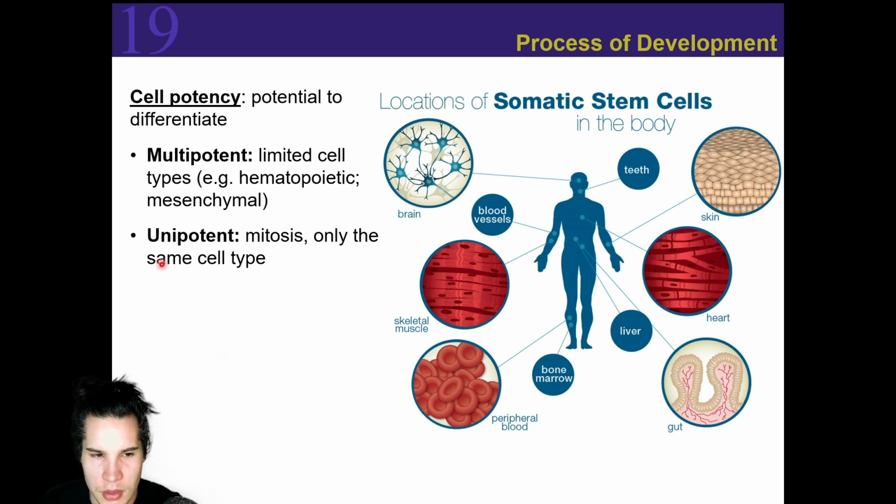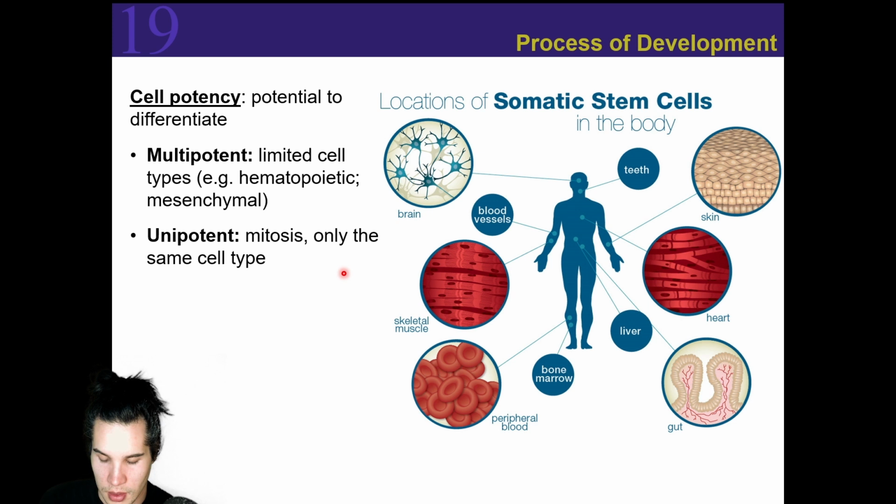Now, lastly, we have unipotent. So uni, meaning one, this can only turn into the exact cell that it was originally. It's going to maintain the same identity of cell. So this is just mitosis. The only thing that it can turn into is the same cell type of the original cell. So that is unipotency. So just to recap, we have totipotency, which can turn into a whole new organism or